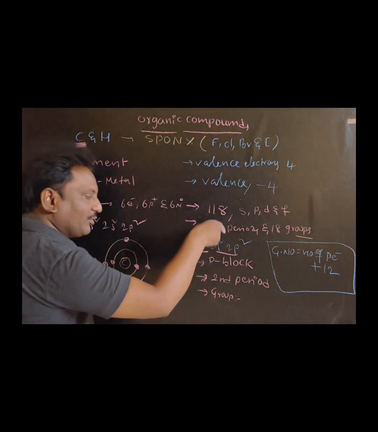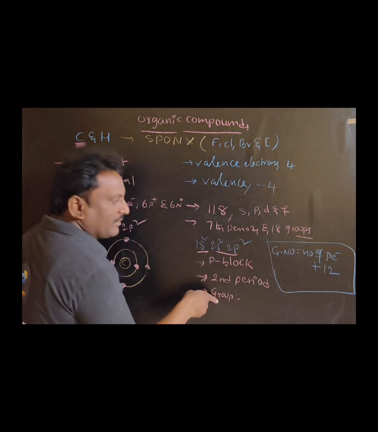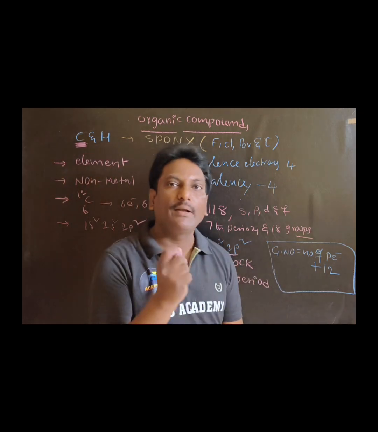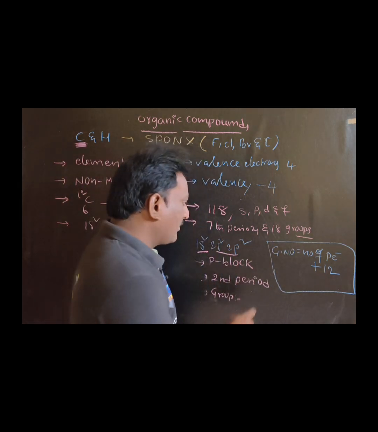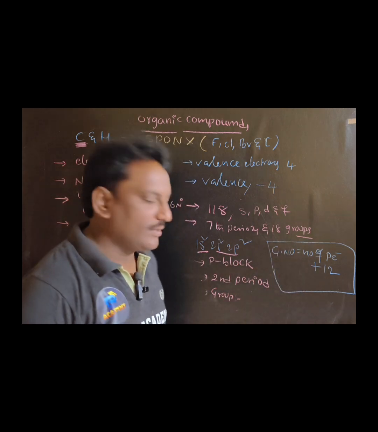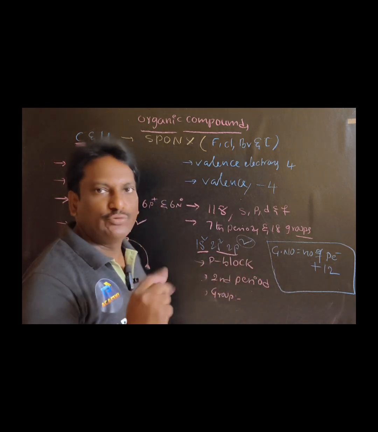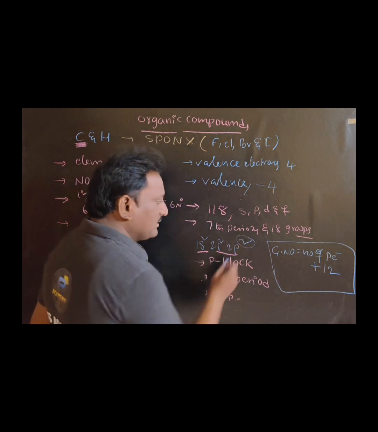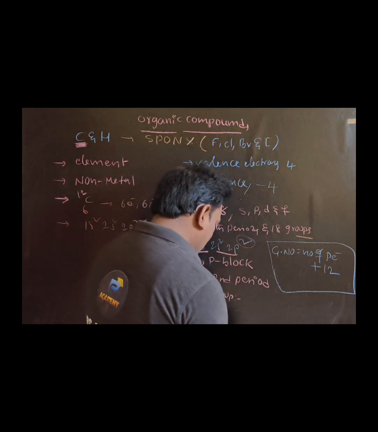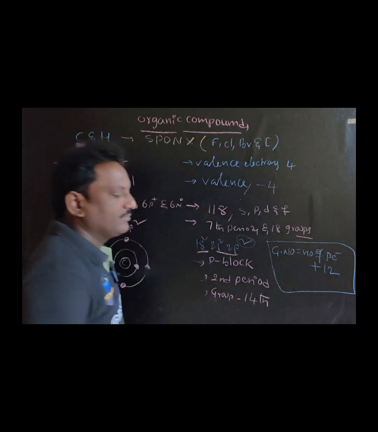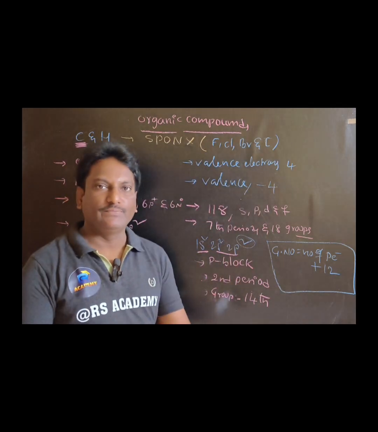To find the group number we should use this formula: group number equals number of p electrons plus 12. How many p electrons are here? 2. So 2 plus 12 is 14, the 14th group. Is it clear to you?